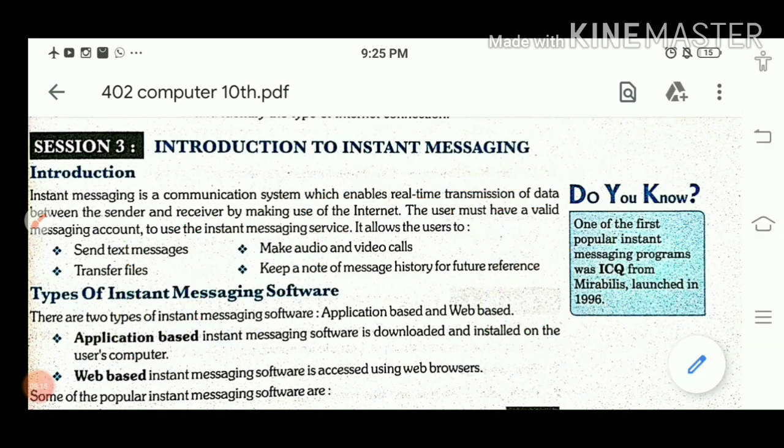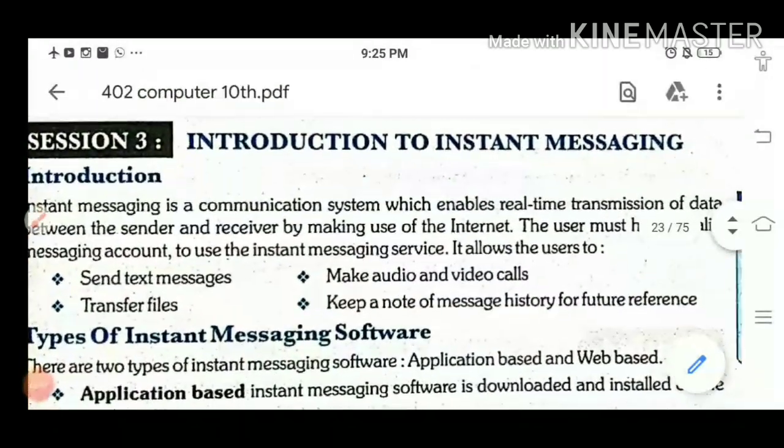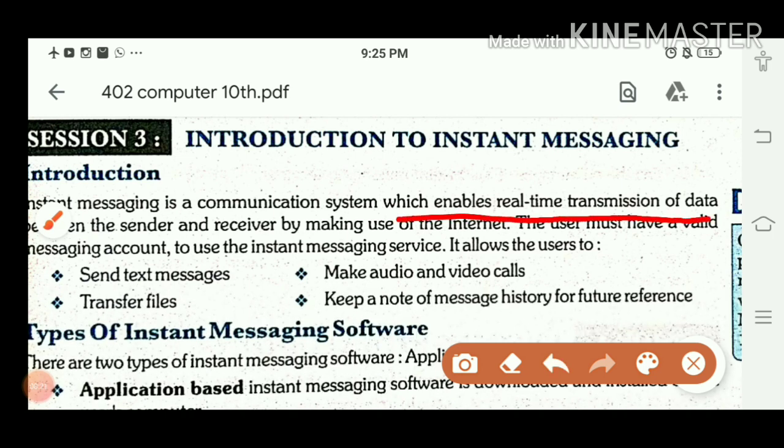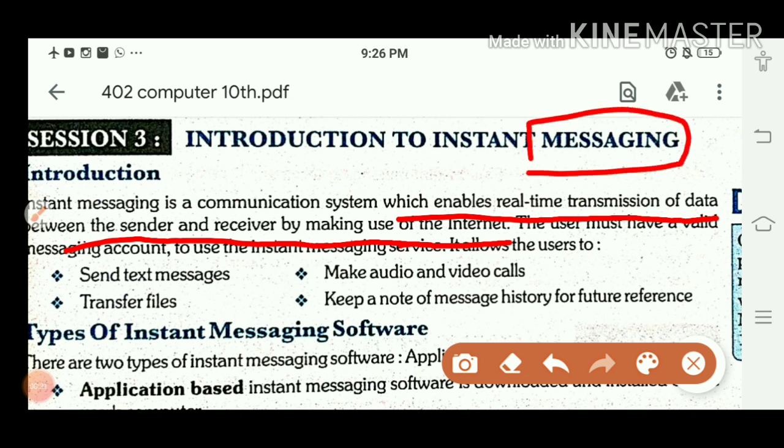Okay? So what is instant messaging? Instant messaging is a communication system which enables real-time transmission of data between sender and receiver by making use of the internet. Okay? It means we are sending messages in real time. At the given time, I am here on Facebook, you are here on Facebook.